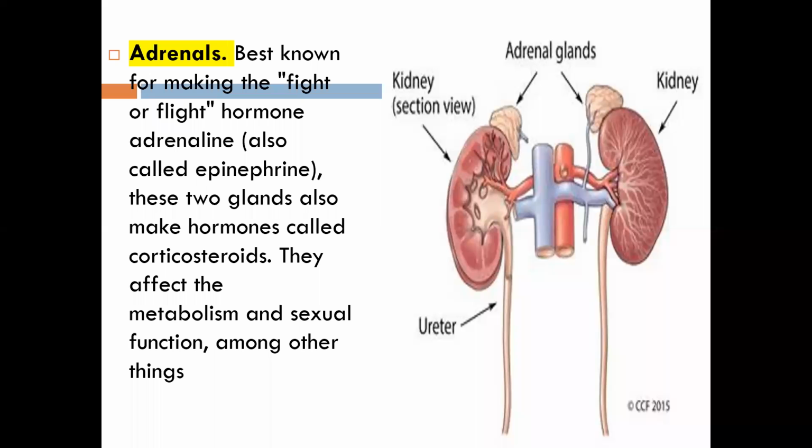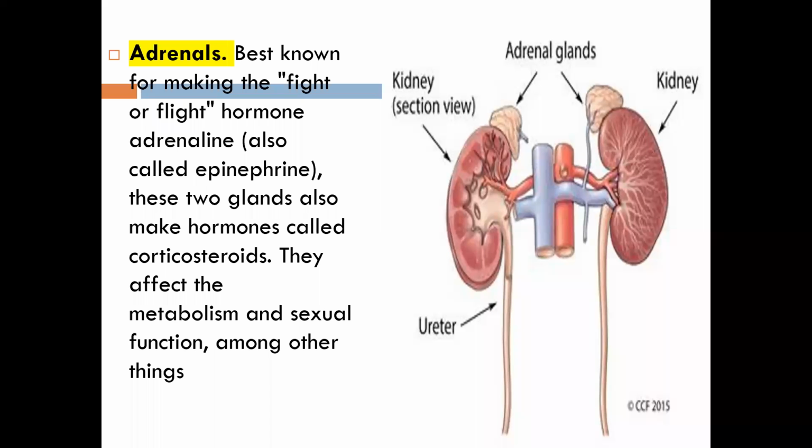Okay, so you can simply write down that it is a small gland that makes steroid hormones, because this combination of adrenaline and epinephrine we call corticosteroid. It is a small gland that used to make steroid hormones, that is adrenaline, noradrenaline, all this.